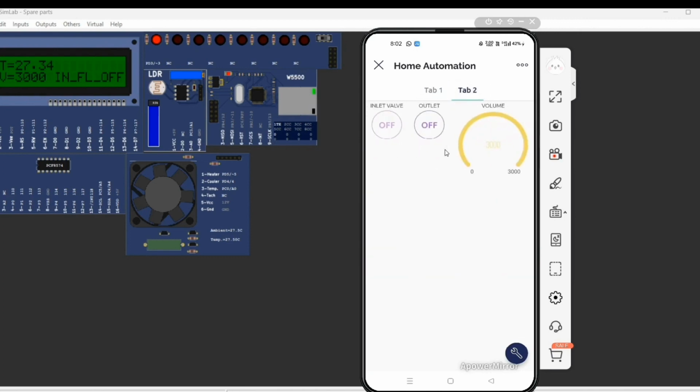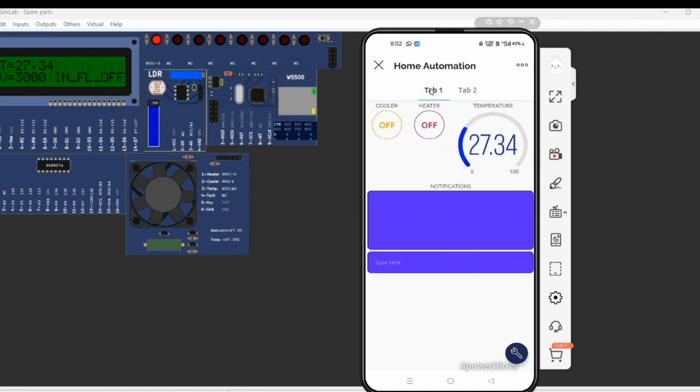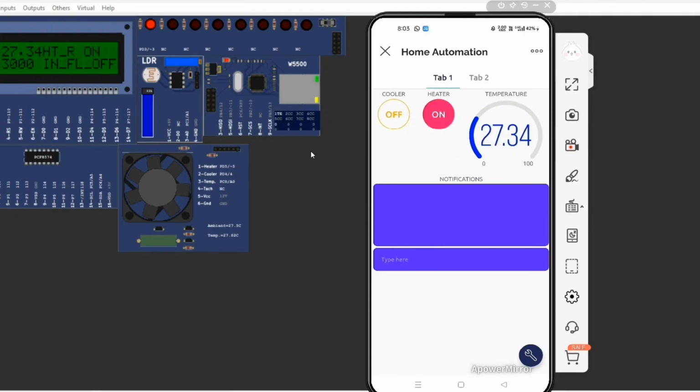And this is the serial tank. This is a tank with a volume of 3000. This is the inlet valve, and this is the outlet valve. So now we are checking. Yes, the heater is on. Its temperature goes 31, 32, 33, 34, 35. Then once the temperature goes above 35 degrees Celsius, it turns off the heater.